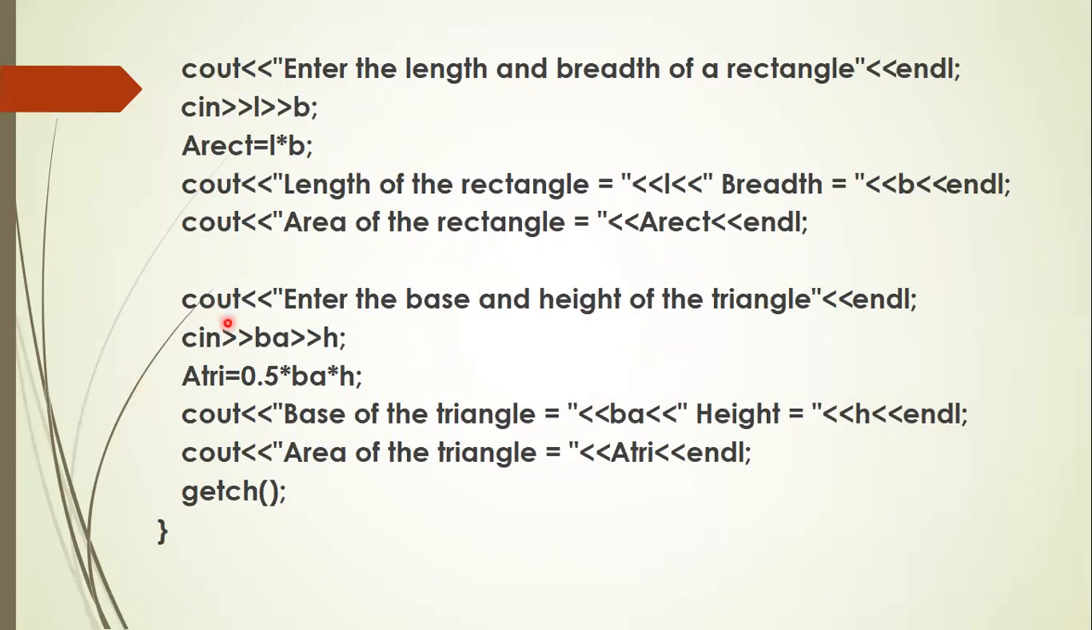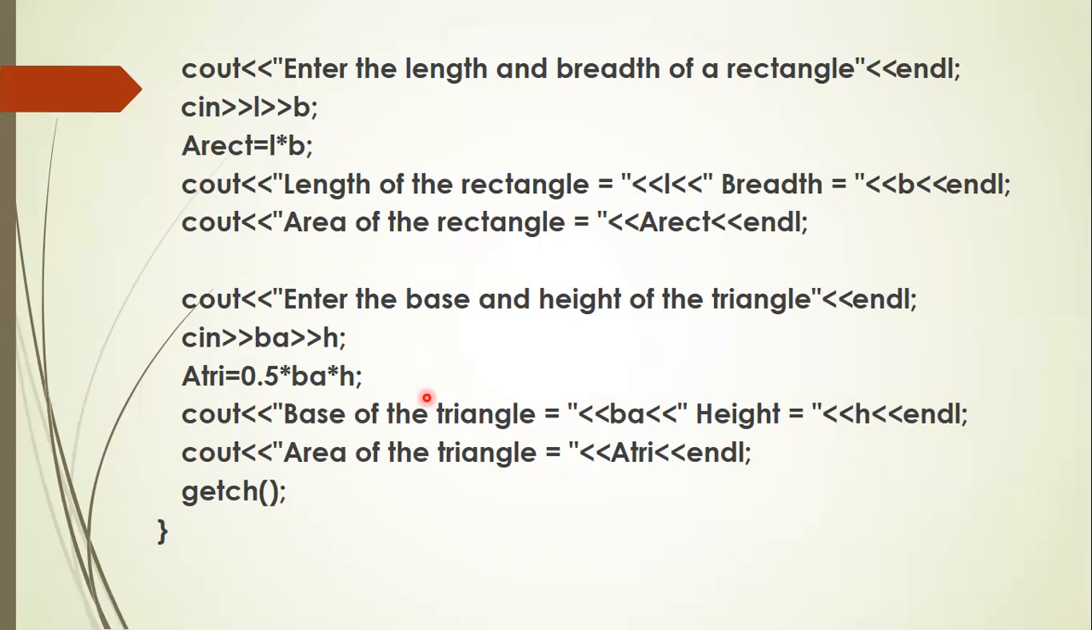So input the C means for input. Input the value for BA and H. A tri, that's the variable to store the area of the triangle, equal to half. Half means 0.5 into base into H. Why it is written as 0.5 means, because instead of that we can write 1 by 2 into BA into H.